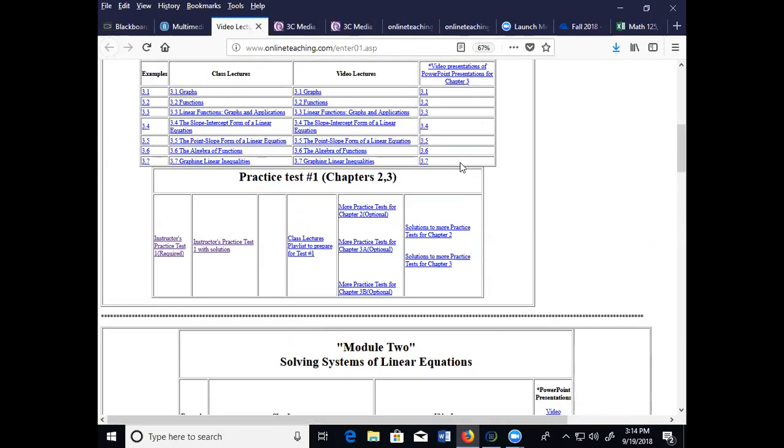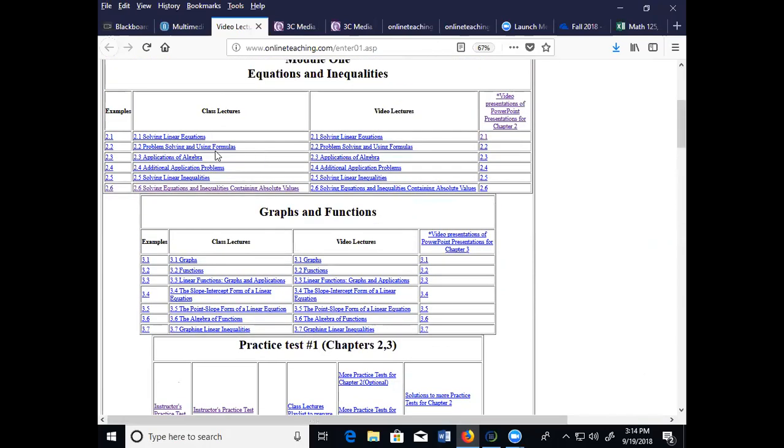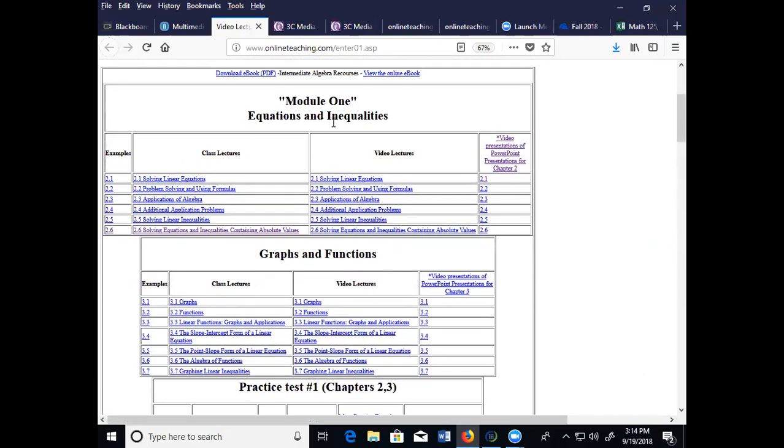So, for instance, for chapter 2, we are looking at equations and inequalities, and these are the topics for each section. These topics by themselves are enough for you to understand the practice test. Again, the ebook is just the free ebook from OpenStax, which basically gives you additional information. You don't really need any of these.